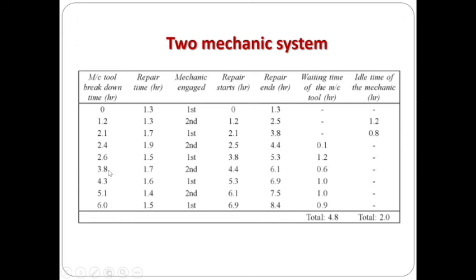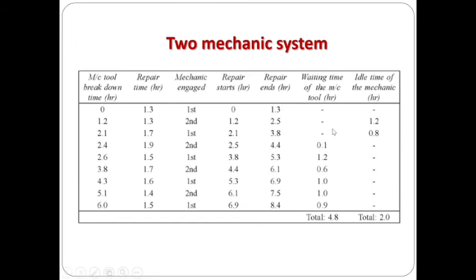For the next one, 3.8 and 4.4, 0.6 is the waiting hour. Next is 4.3, 5.3, 1 hour is the waiting time period. 5.1, 6.1, 1 hour, 6 to 6.9. So 0.9 is the waiting time of the particular machine tool. So if you just sum it up, we will get the total waiting time, which is 4.8 hours.